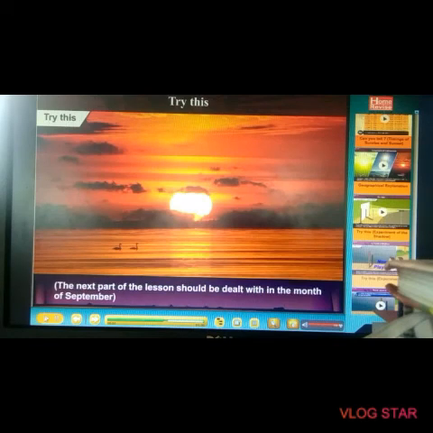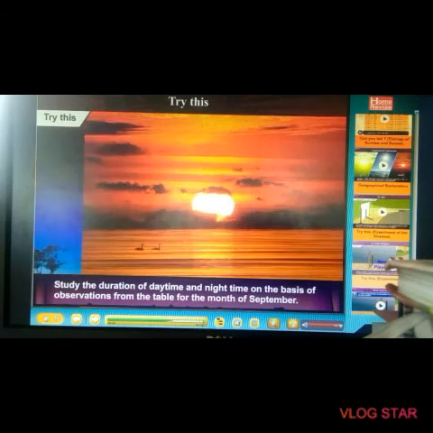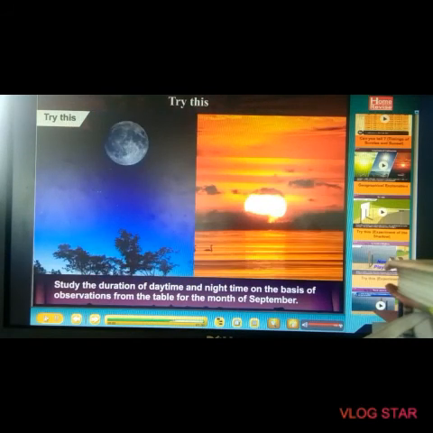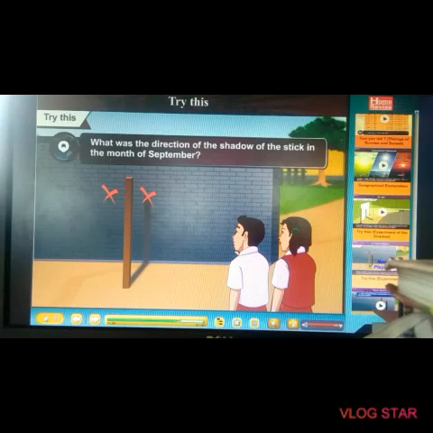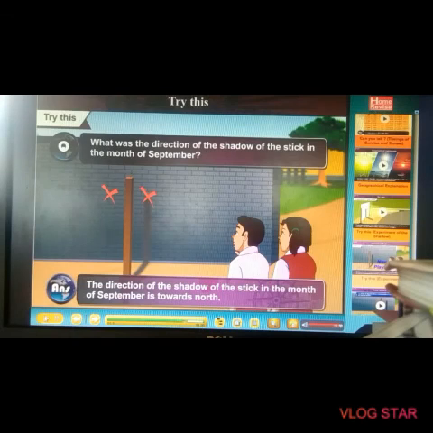The next part of the lesson should be dealt in the month of September. Study the duration of daytime and nighttime on the basis of observation from the table for the month of September. What was the direction of the shadow of the stick in the month of September? Yes, right. We can see that the shadow of the stick is towards the north.